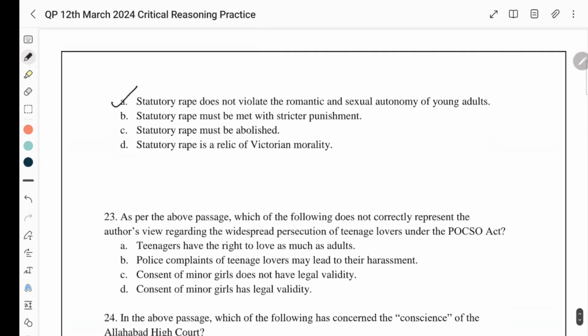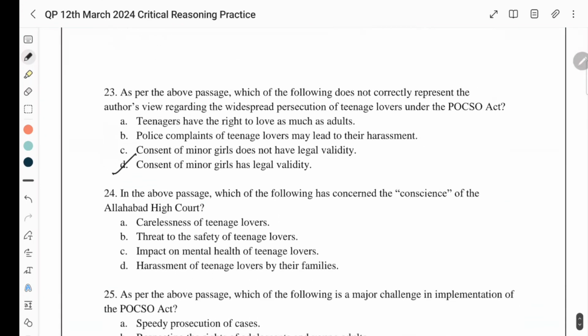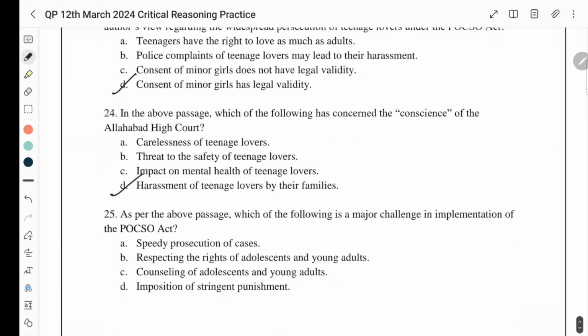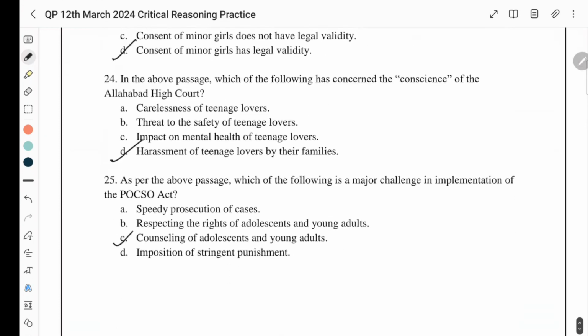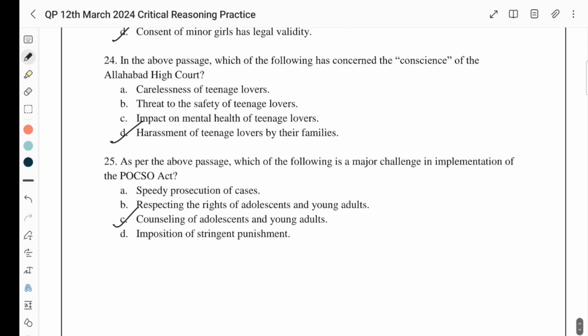The answer to 23 is D. The answer to 24 is again D. The answer to 25 is C, right? Any problem? Any difficulty so far? All right, please calculate your score and please tell me how many of you have scored 18 or 18 plus.